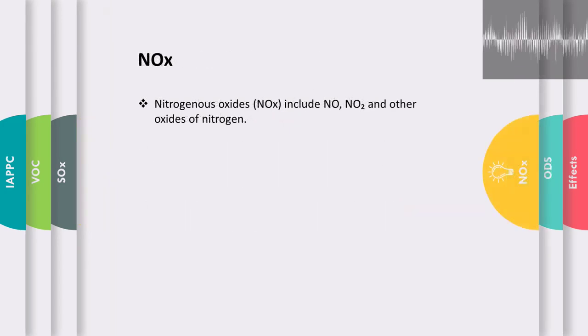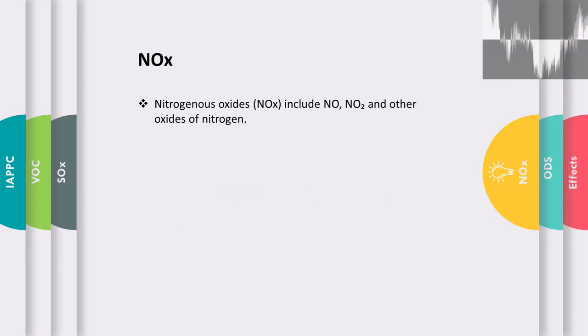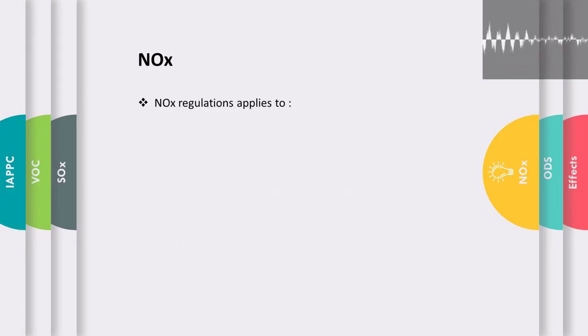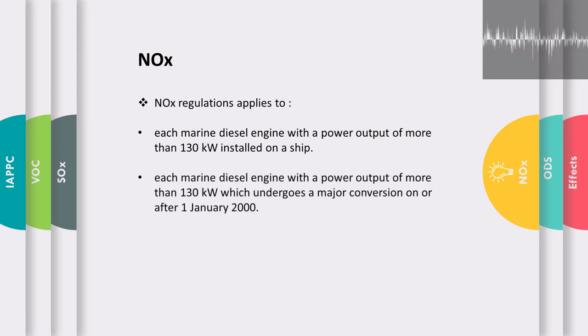Next, we'll be looking into NOx. NOx are nitrogenous oxides which include nitrogen oxide, nitrogen dioxide and other oxides of nitrogen. The major source of NOx emissions are high temperature combustion processes. These nitrogenous oxides contribute to the formation of acid rain. So let us see to which ships NOx regulations apply. NOx regulation applies to each marine diesel engine with a power output of more than 130 kilowatts installed on ships. It also applies to each marine diesel engine with a power output of more than 130 kilowatts which undergoes a major conversion on or after 1st January 2000.